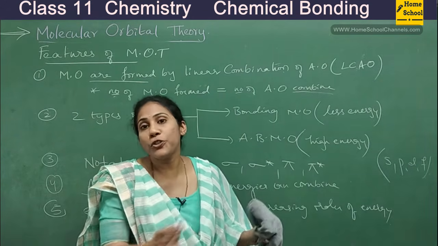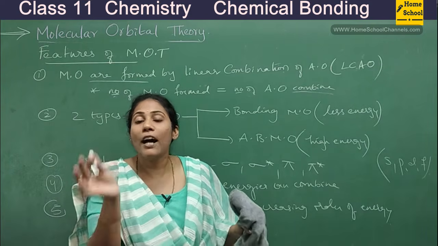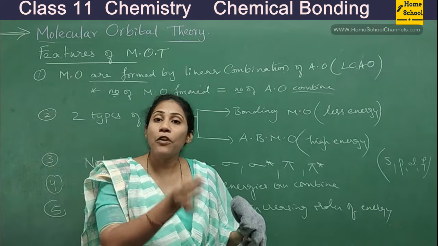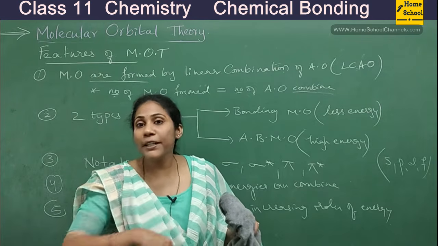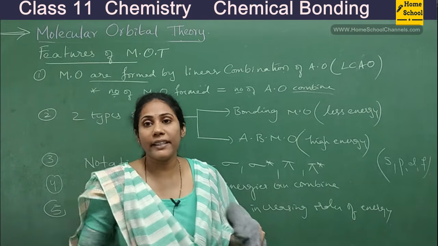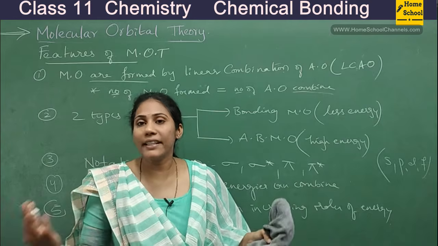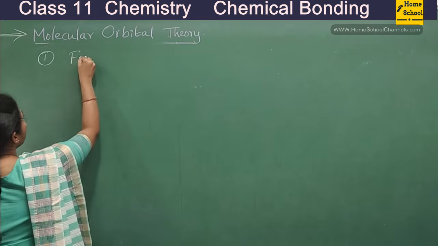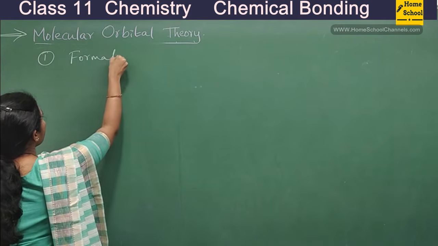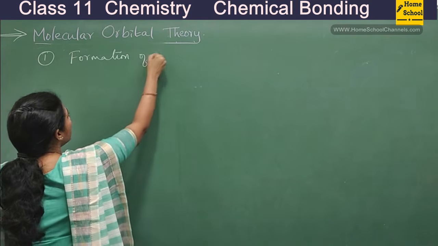Okay, so now let us understand the formation of these molecules. Let us see how the H2 molecule is formed, like how molecular orbitals are formed in the H2 molecule, Li2 molecule, C2 molecule, O2 molecule, like that. When you study them, you will understand the concept better. First, let me go for the formation of the H2 molecule.